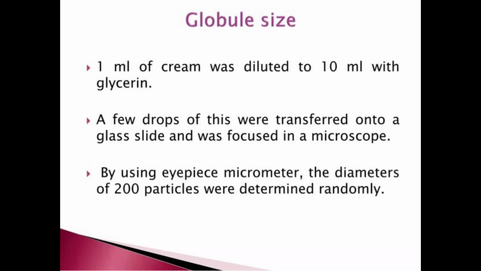In globule size, 1 ml of cream was diluted to 10 ml with glycerin. Then next, a few drops of this were transferred onto a glass slide and focused under a microscope. By using the eyepiece micrometer, the diameters of 200 particles are determined randomly.